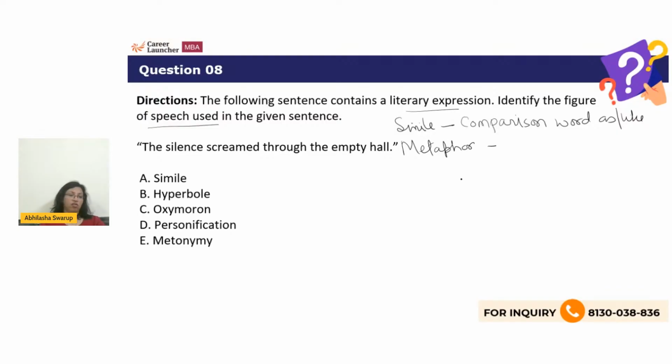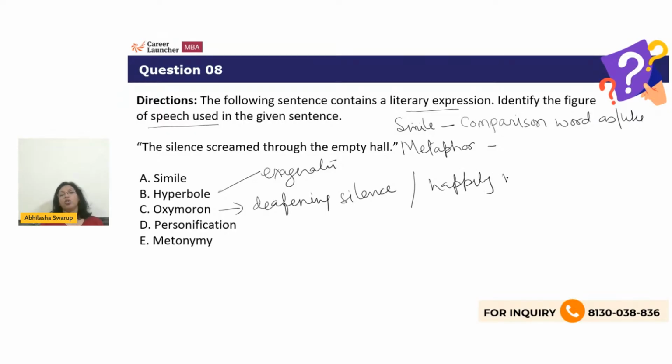He was a brave lion. I'm not saying he's brave as a lion, so that is a metaphor. Hyperbole is an exaggeration. Oh, I can eat 100 horses. I can't, but I can still say it. That is an exaggeration. Oxymoron is two opposite words. There is a deafening silence in the hall. That's an oxymoron. I'm happily married. That right there is an oxymoron. It's a working holiday for me. That right there is an oxymoron.